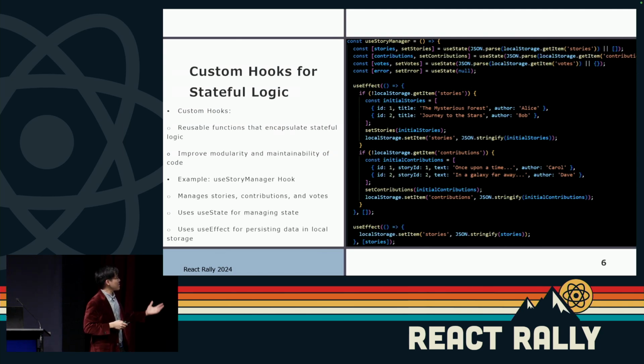Custom hooks themselves are pretty much reusable functions that encapsulate stateful logic, and in general, they're really good for maintainability and modularity of code. So here's an example of one custom hook that I created in particular for stateful logic for my solution. In this case, I want to be able to manage the different stories, the contributions, the votes. So how do I do this? I create a hook to be able to keep track of the different stories and contributions. As you can see over here, we're starting off with a small template first, but we're going to be keeping track of that as we go along.